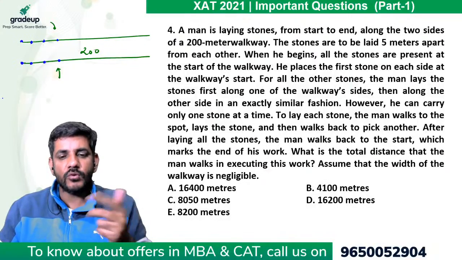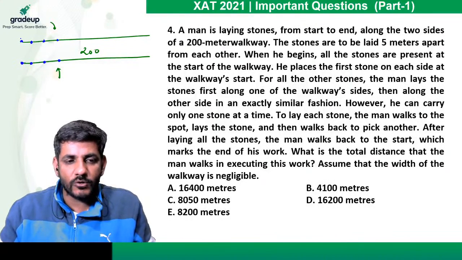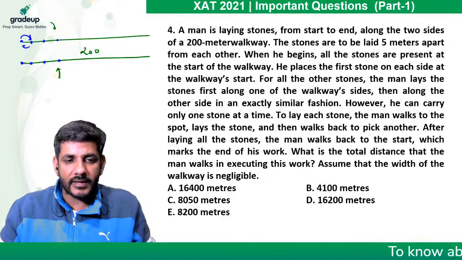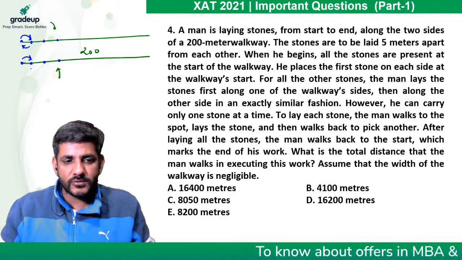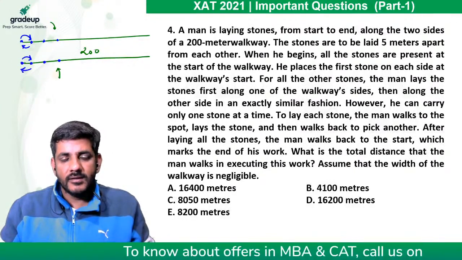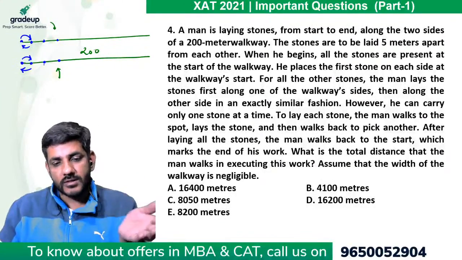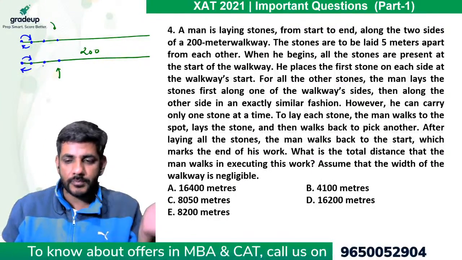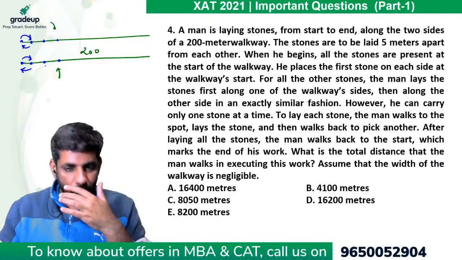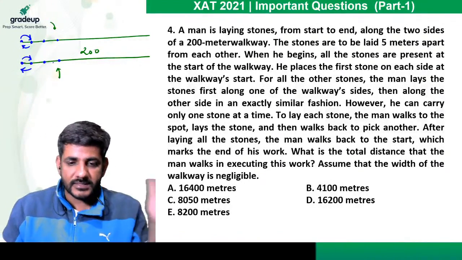However, he can carry only one stone at a time. So basically, he'll go put one stone and come back. Then he'll go on the other side, put one stone and come back. Right? So this is how he's doing. To lay each stone, the man walks to the spot, lays the stone, then walks back to pick another. After laying all the stones, the man walks back to the start, which marks the end of his work.